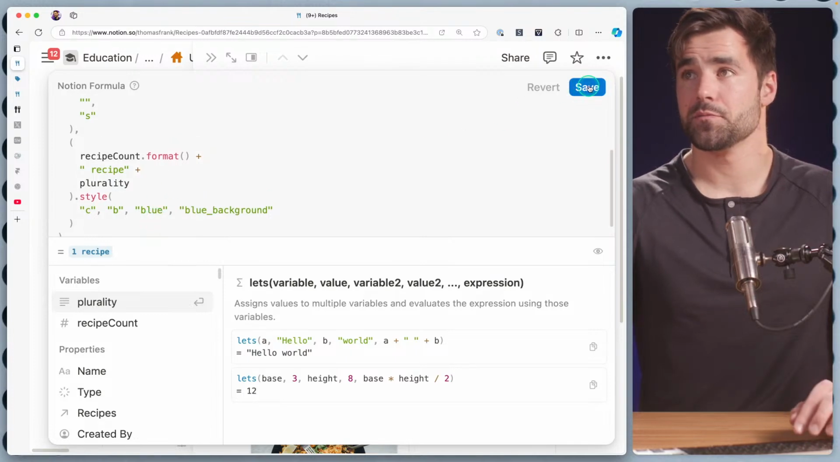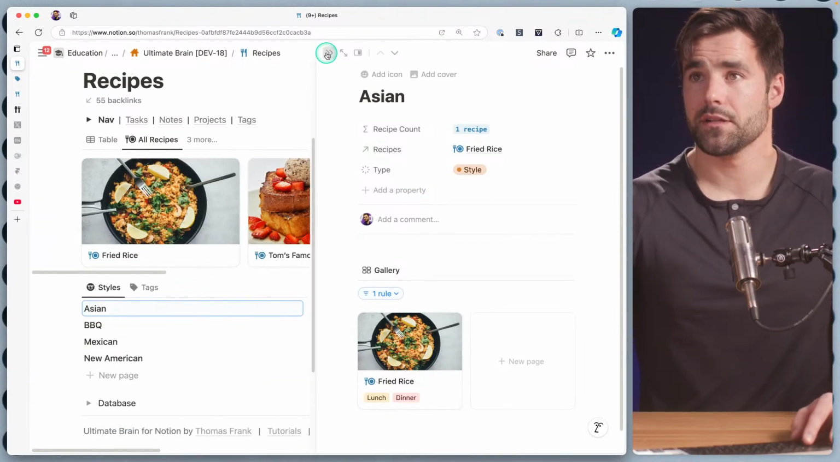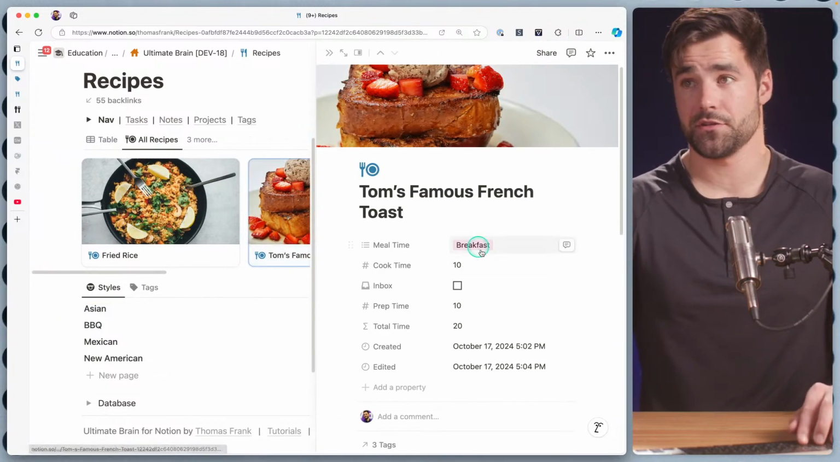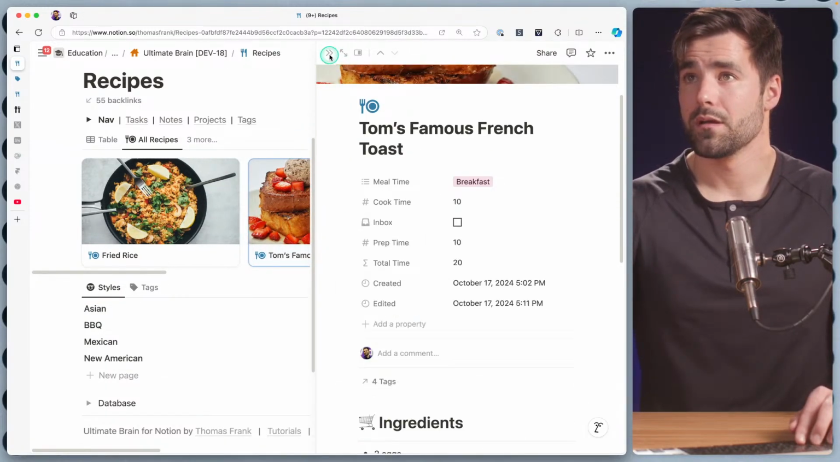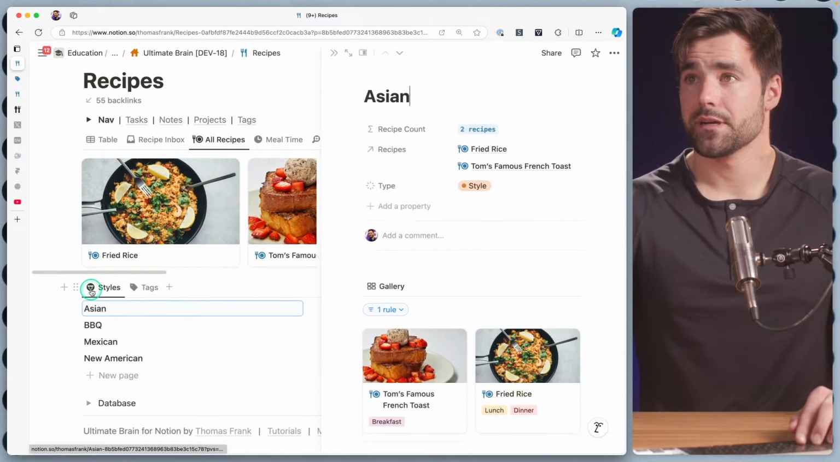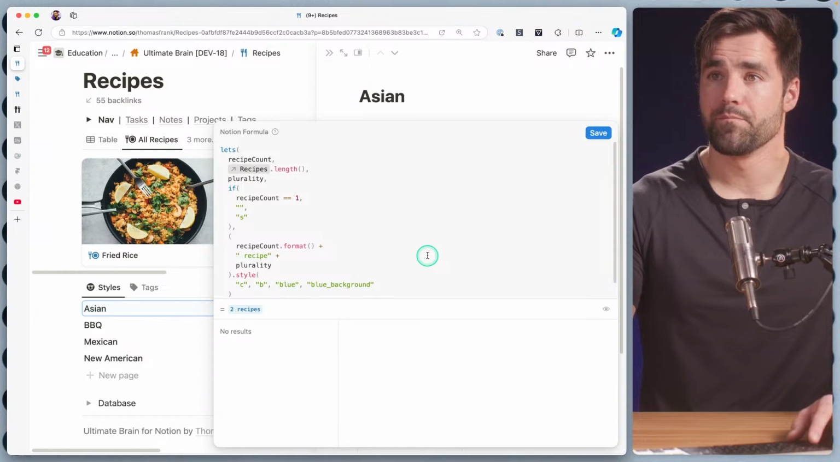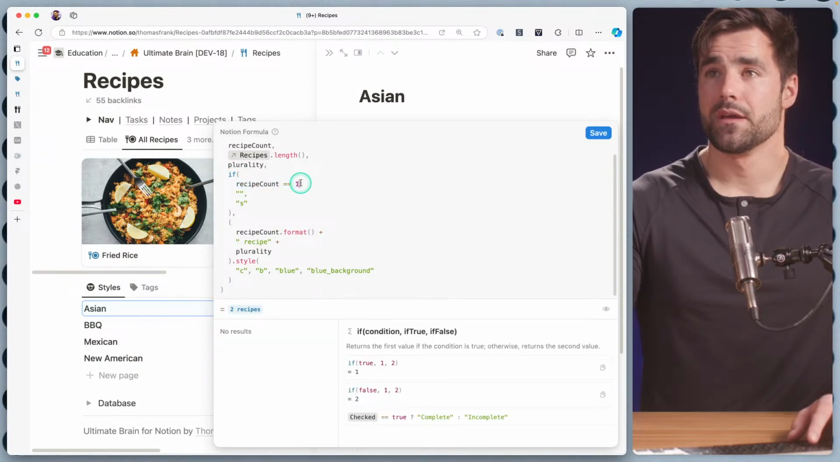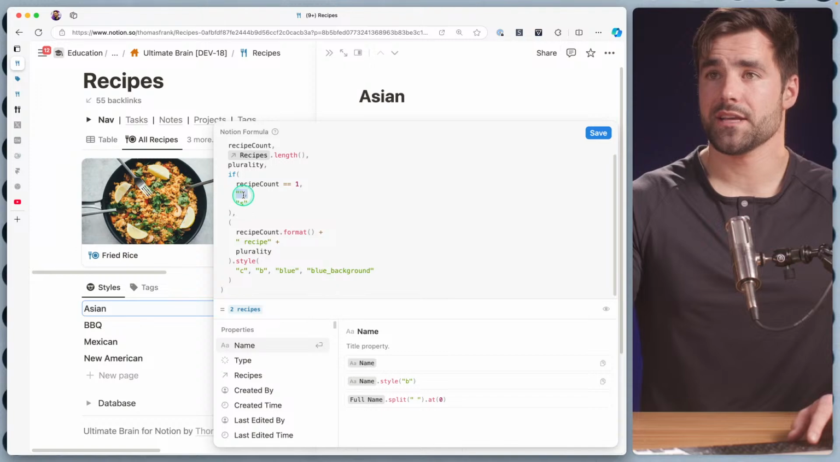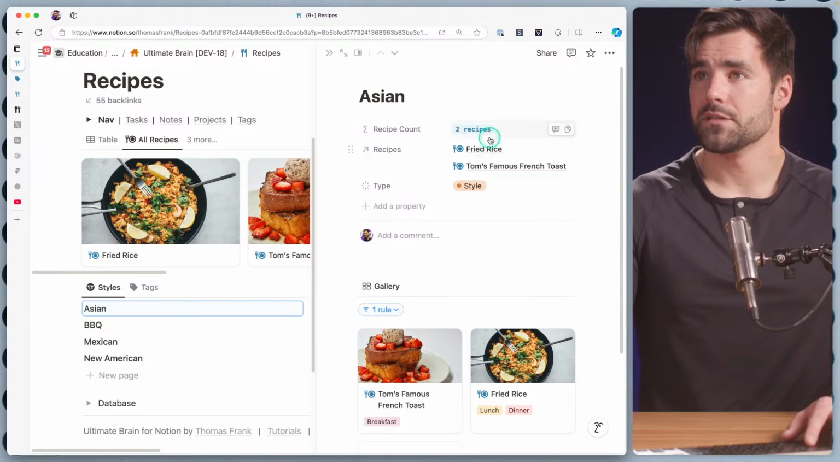So now we have 1 recipe. If we were to add another recipe to the Asian category, so let's say we're making Asian French toast for some reason. Well, now if we go into Asian, we're going to have 2 recipes, and you can see how that plurality is now working because now the recipe count does not equal 1. So instead of outputting this case, which only would happen if this was true, it outputs the S, which is the else case. So now we have 2 recipes.